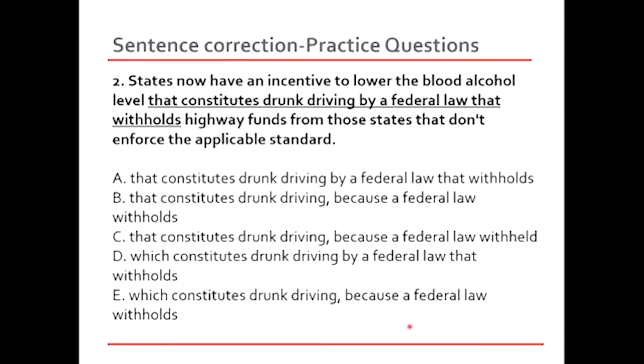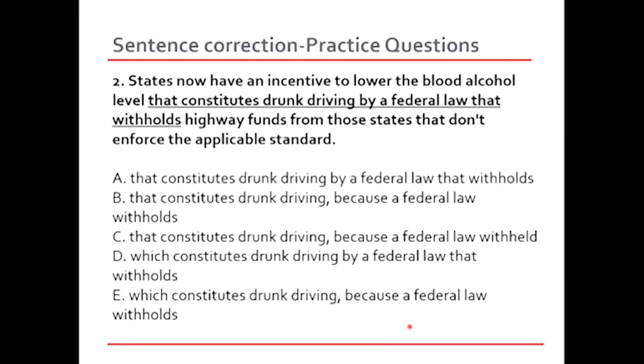So let's look at option B. That constitutes drunk driving because a federal law withholds. Option C, that constitutes drunk driving because a federal law withheld. D, which constitutes drunk driving by a federal law that withholds. E, which constitutes drunk driving because a federal law withholds. Notice the comma after driving. Notice the words that and which. So you need to choose the right answer.